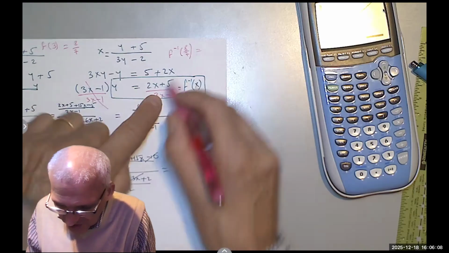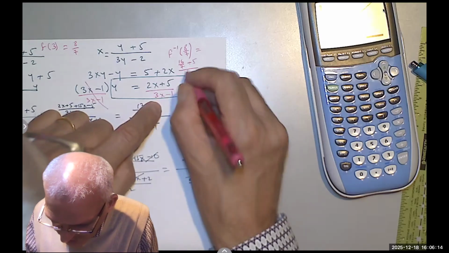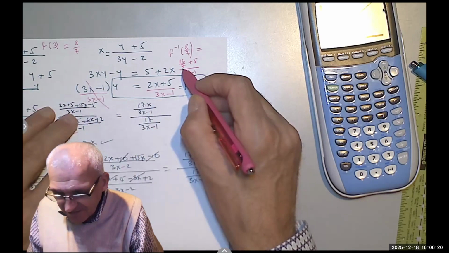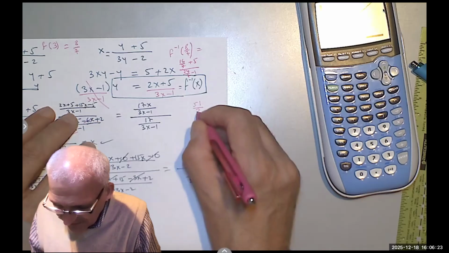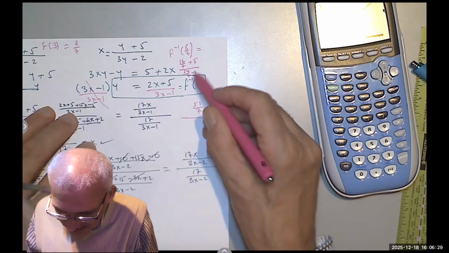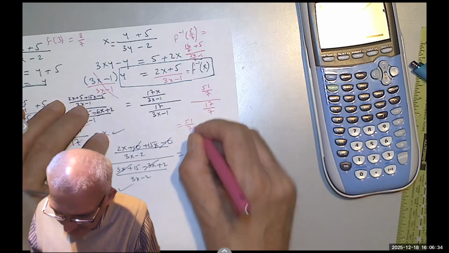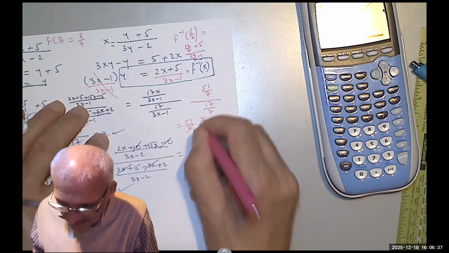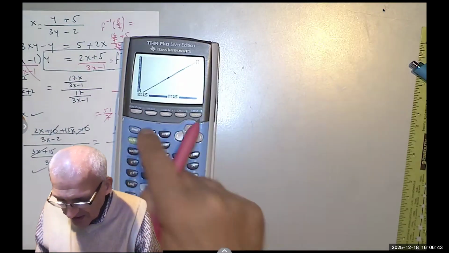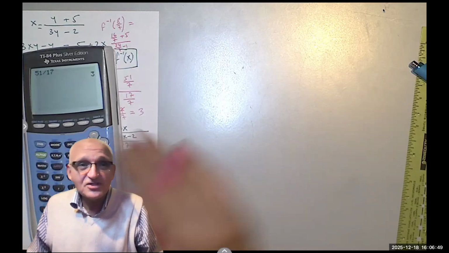If I take the inverse function of that, the first term is 16 over 7 plus 5, and the bottom would be 24 over 7 minus 1. 5 times 7 is 35. When you add it, you get 51 over 7 divided by, this is 24 minus 7, meaning 17 over 7, equals 51 over 7 times 7 over 17. These cancel, and 51 over 17 is 3. If you don't trust me, of course, you can use the calculator and say 51 over 17, but I will be so sad if you don't trust me.